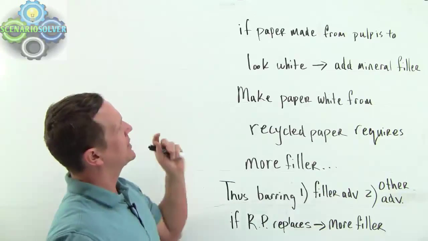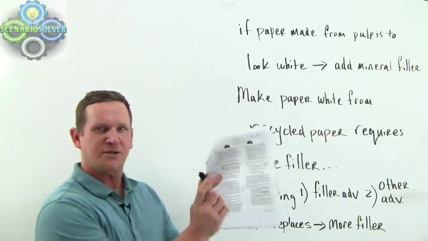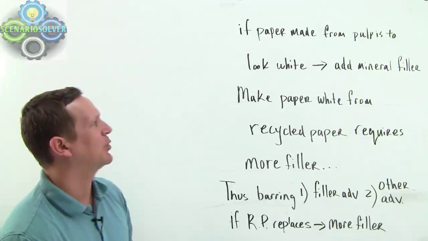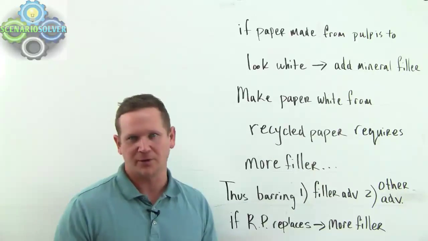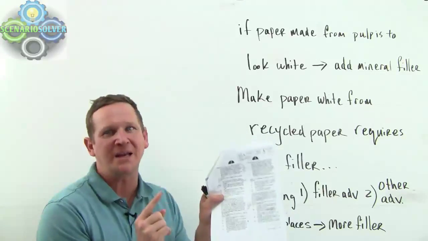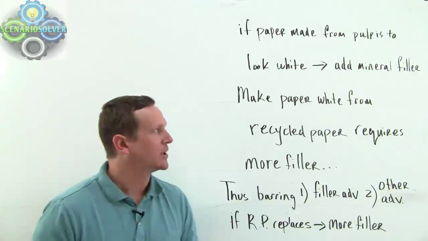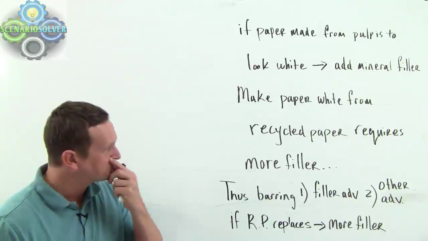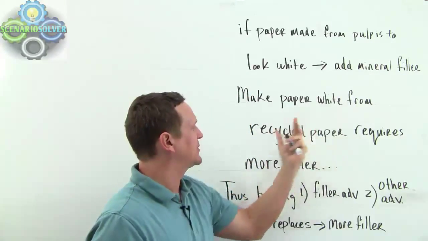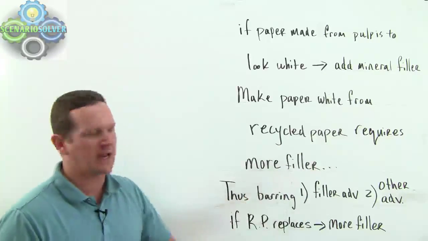All right, so if paper made from pulp is to look white, this doesn't just happen naturally. We have to add this filler. I don't know what it is, but it's this mineral filler, because by God Almighty, we need white paper, we need a white board. So we set it up this way, and then we say, to make paper white from recycled paper, we got to have more filler.